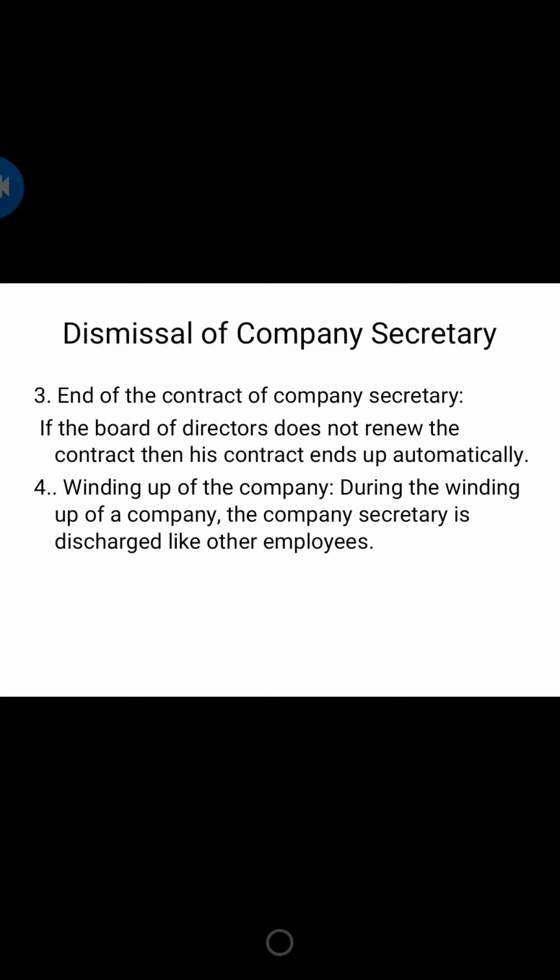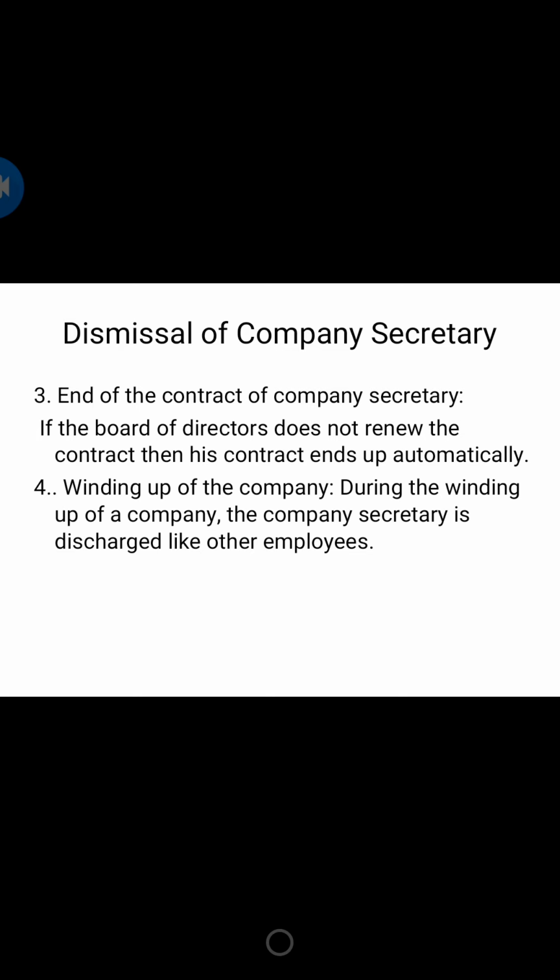Yes, so they have to be terminated. As other employees are discharged, the secretary is also discharged. So it is said that during the winding up of the company, the company secretary is discharged like other employees.